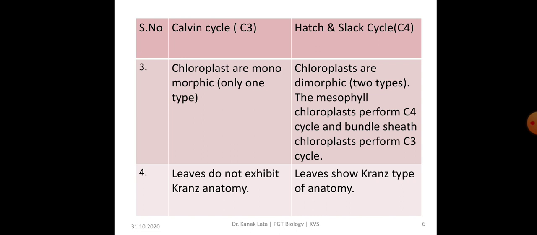In Calvin cycle, chloroplasts are monomorphic. Monomorphic means only one type. But in case of Hatch and Slack cycle, chloroplasts are dimorphic. Dimorphic means two types of cells are present. The mesophyll chloroplast performs C4 cycle and bundle sheath chloroplast performs C3 cycle. In case of Calvin cycle, leaves do not exhibit Kranz anatomy, whereas in case of Hatch and Slack cycle, leaves show Kranz type of anatomy.